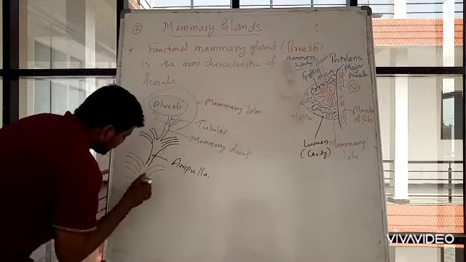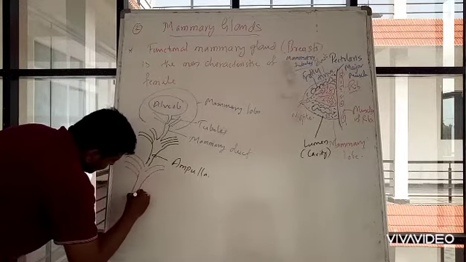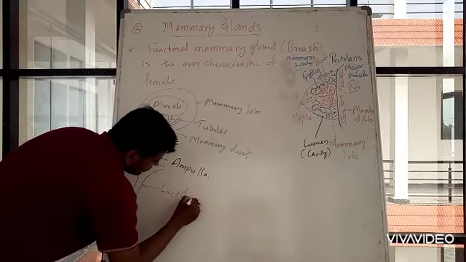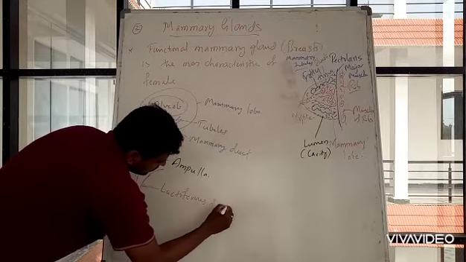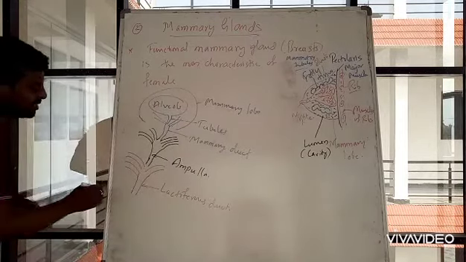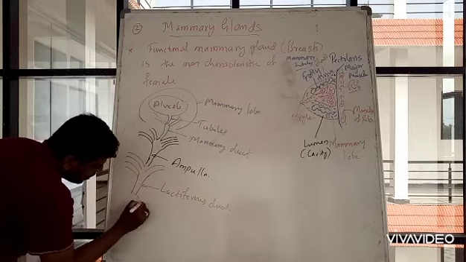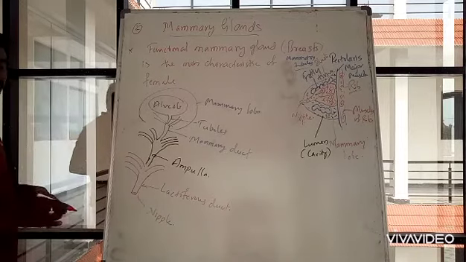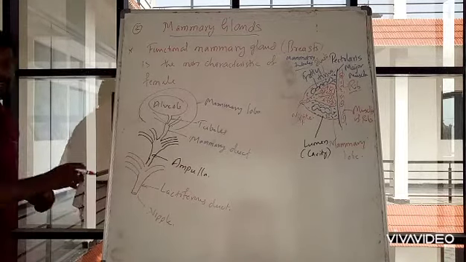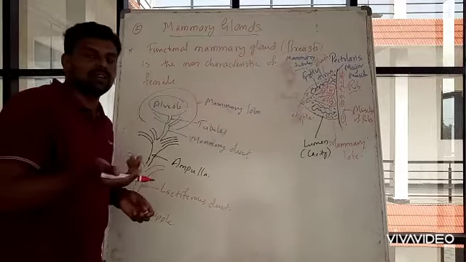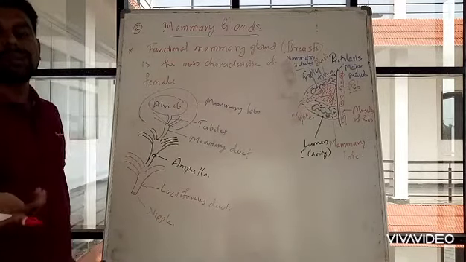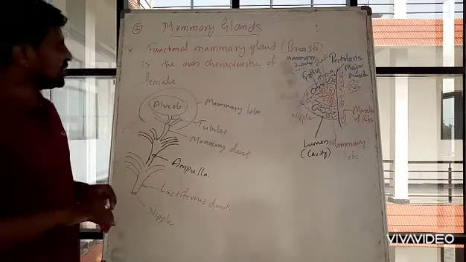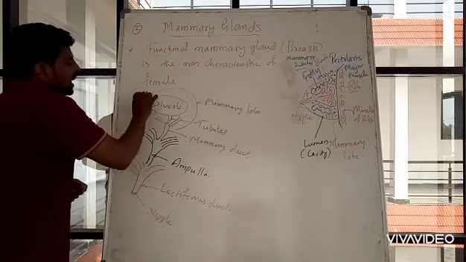Now these ampullae fuse together to form a common lactiferous duct. This lactiferous duct opens at the position of the nipple. It has an opening through which the milk is sucked out during lactation, or the baby will suck the milk from this lactiferous duct. Generally the milk is stored in the cavities.